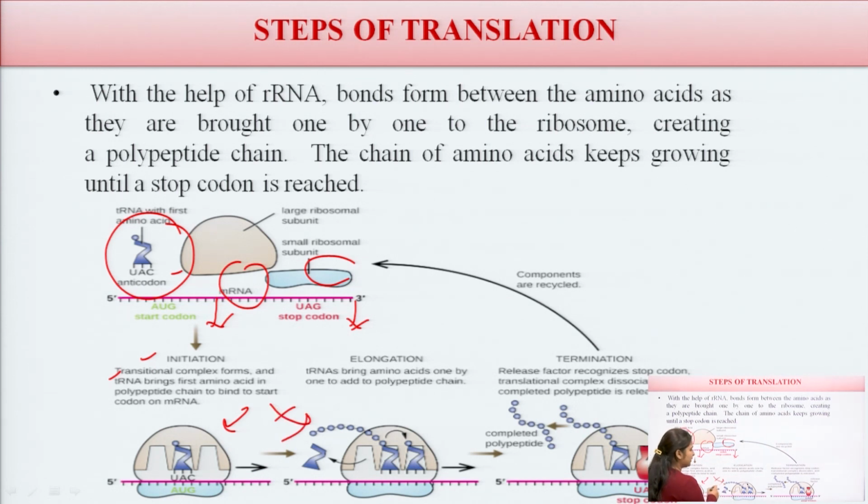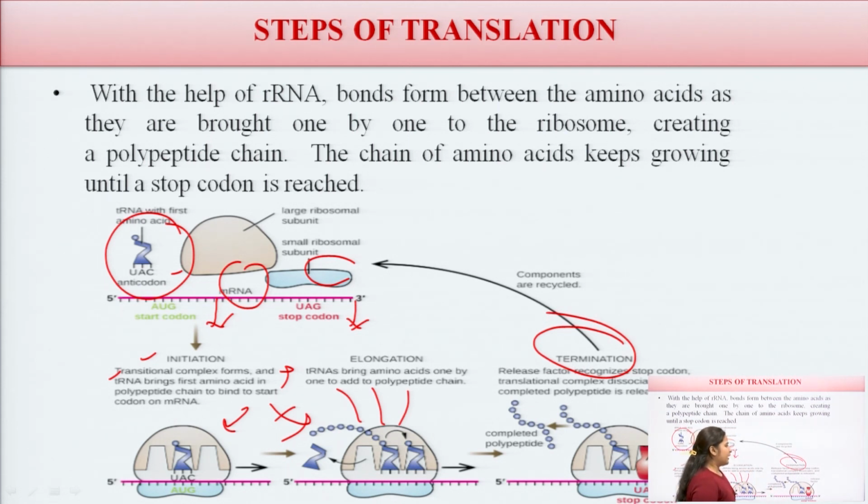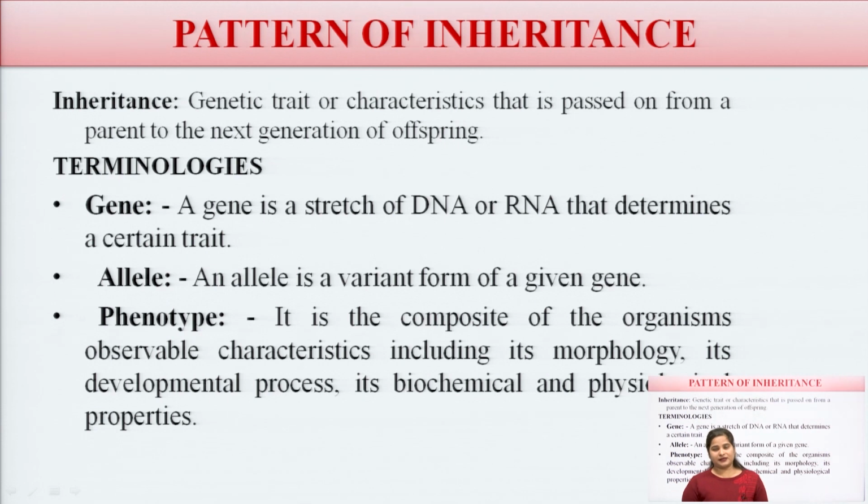Then for the elongation, the tRNA brings amino acids one by one to add to the polypeptide chain, which means the chain will elongate with the addition of amino acids one by one. And the last one is the termination. So, the release factor recognizes the stop codon, the translation complex dissociates, and the completed polypeptide is released, and after that the components are recycled and the process is done. So, these are the steps behind translation.